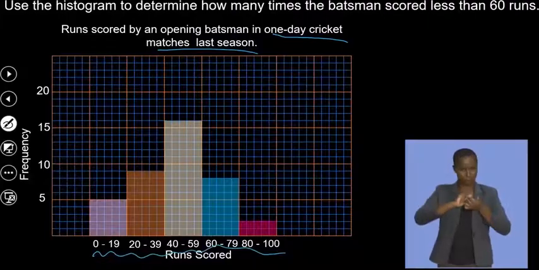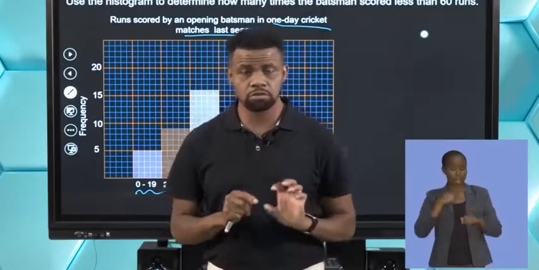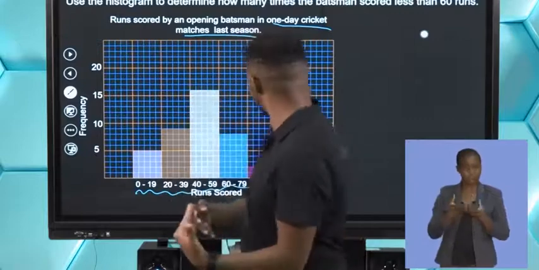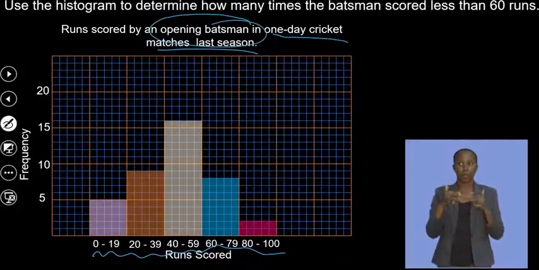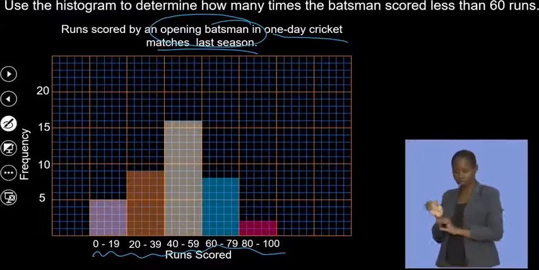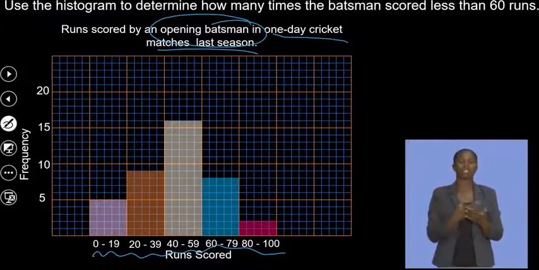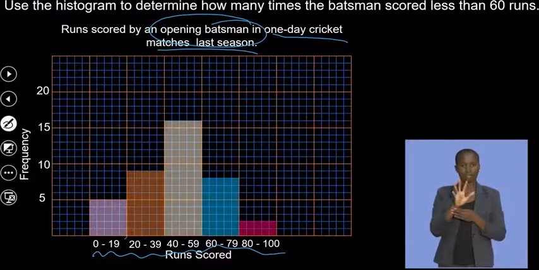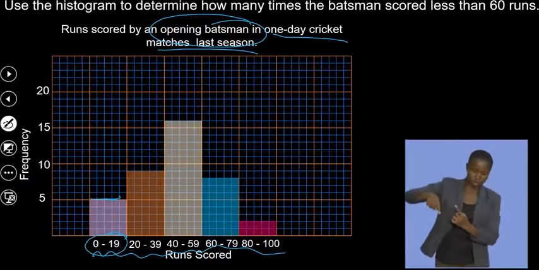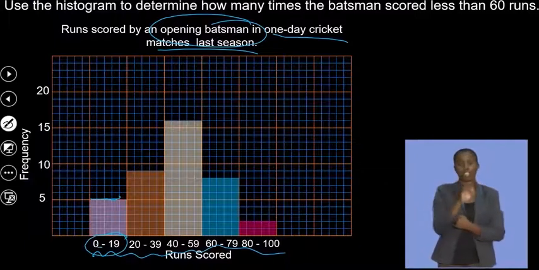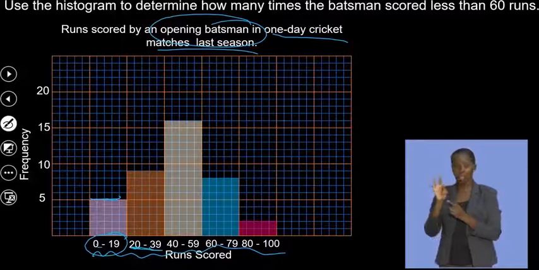Remember, when you play cricket, you get runs, which are the scores, okay? So the opening batsman is the first person who will bat at a cricket match. Between 0 and 19 runs, we have about 5 batsmen. Can you see that? Between 20 and 39 runs, it's about 9 there, we can see.